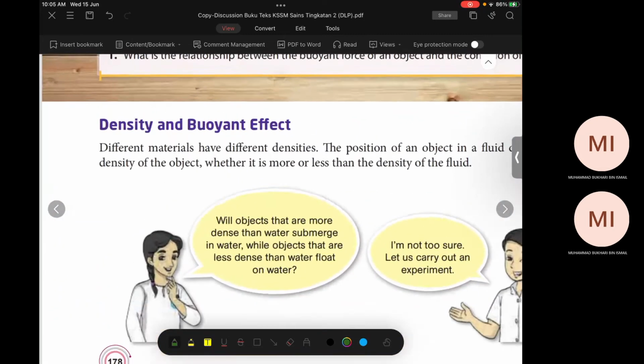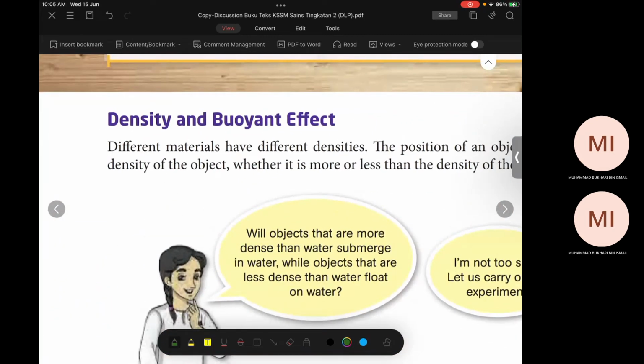Okay, the next thing is density and buoyant effect. Okay, you saw just now the duck is floating, right? And the stone sinks. What is the difference between the stone and the toy duck?